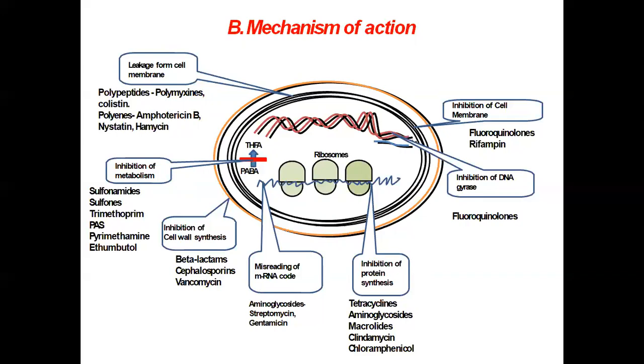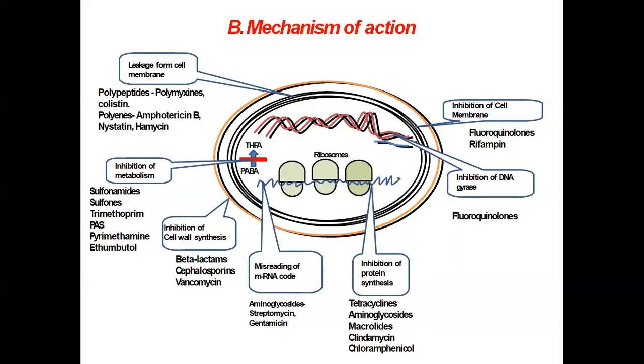Then another one is clindamycin and chloramphenicol, which is a broad spectrum antibiotic. So these drugs produce antibacterial action by inhibiting protein synthesis. Particularly, these are broad spectrum antibiotics like tetracycline and chloramphenicol. Then another mechanism is inhibition of DNA gyrase.